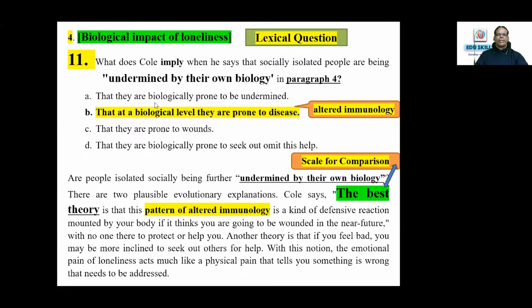And the other options: they are biologically prone to be undermined, they are prone to wounds. It's not mentioned here at all. It says a kind of defensive reaction mounted by your body if it thinks you are going to be wounded in the near future. It doesn't say you are prone to be wounded. It's a factual statement, the other one is an if-conditional statement. And that they are biologically prone to seek out help, even the sentence construction itself is not correct. So definitely you can understand that's not the answer.